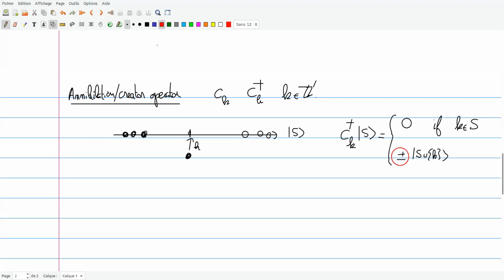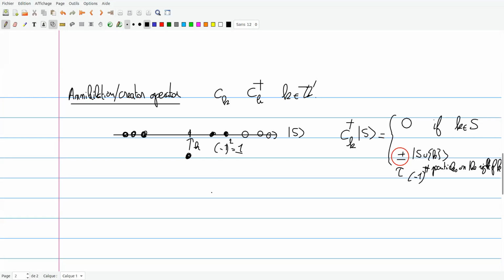This sign is just -1 to the number of particles on the right of K. This number is always finite because S was a Maya diagram. So when you attempt to insert a particle, for instance, if I had two particles there in S, then I would get -1 to the 2, equal to 1.